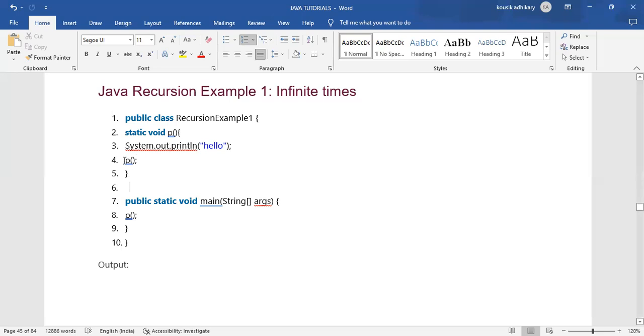We are just creating a recursive method and calling it again.